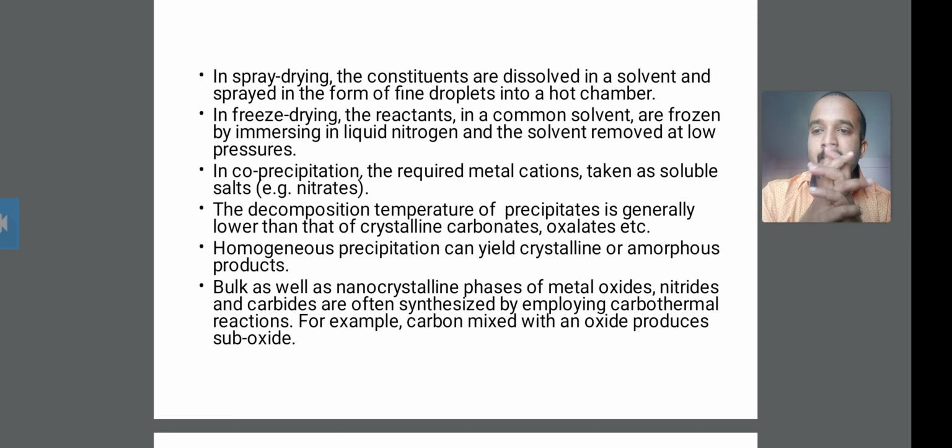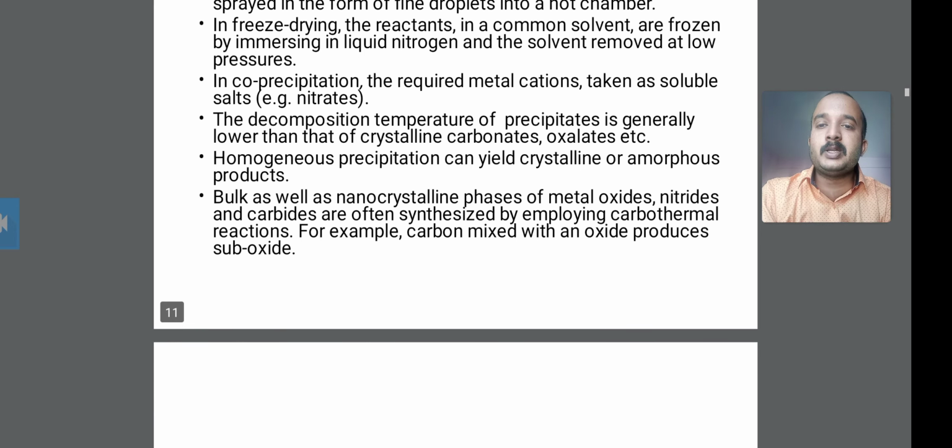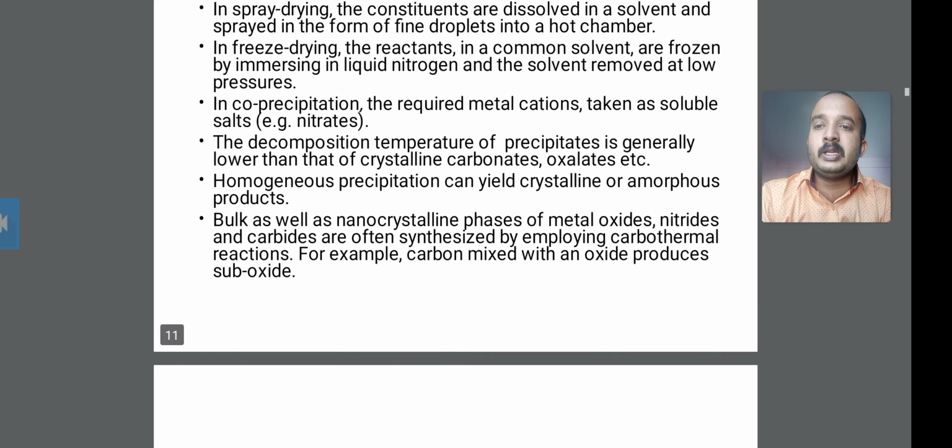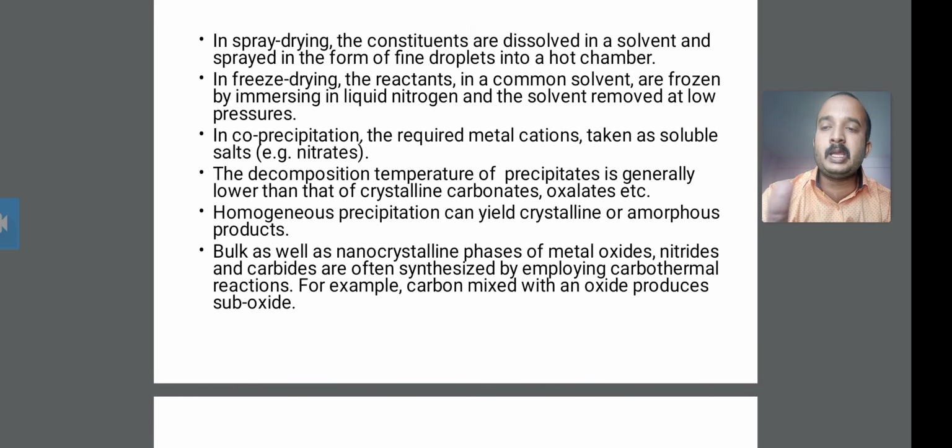Next, the decomposition temperature of the precipitate is generally lower than that of the crystalline carbonate or oxalate. You have to decompose the precipitate by temperature, and it is generally lower than for crystalline carbonates. Homogeneous precipitation can yield a crystalline or amorphous product.